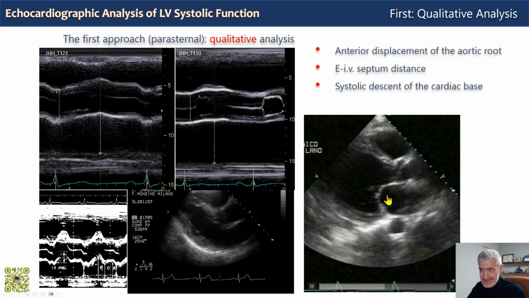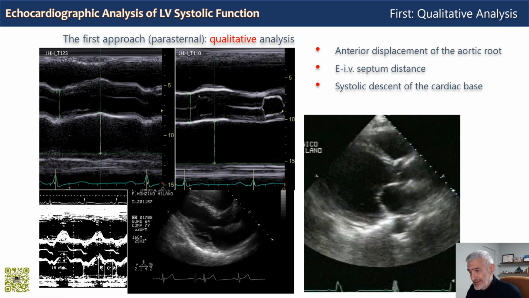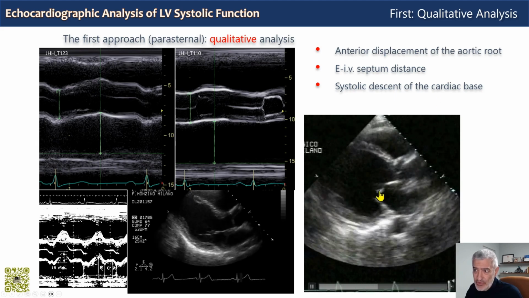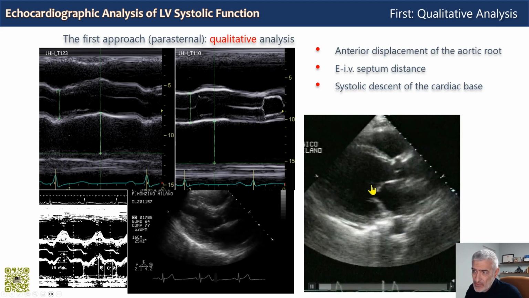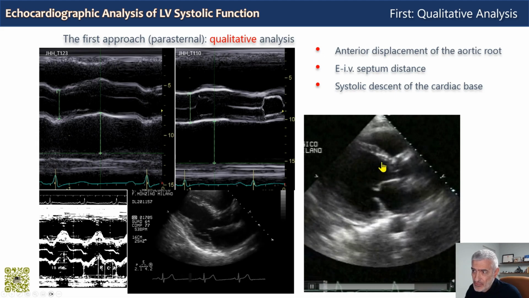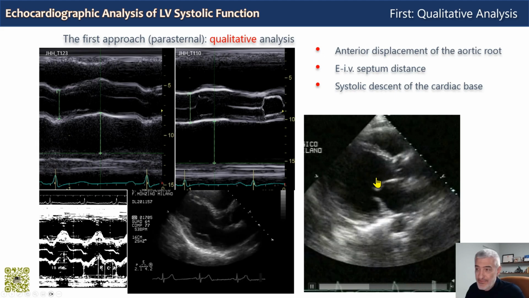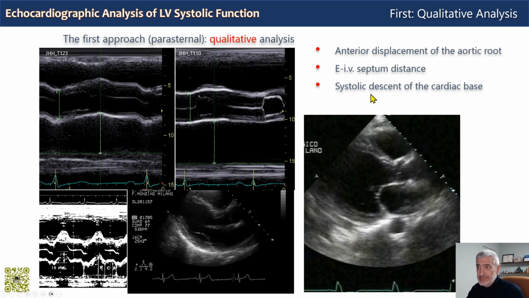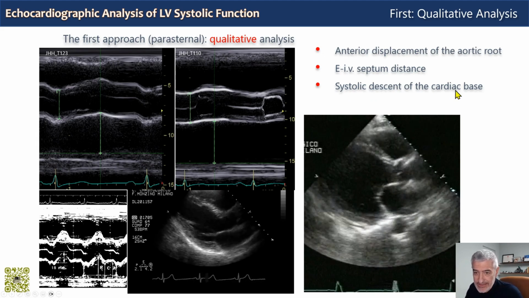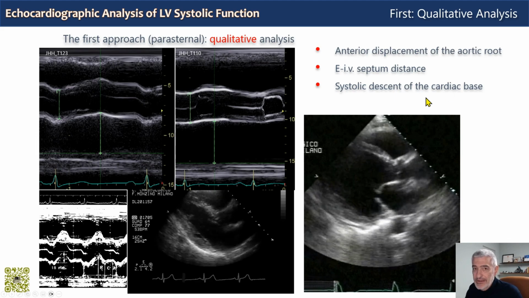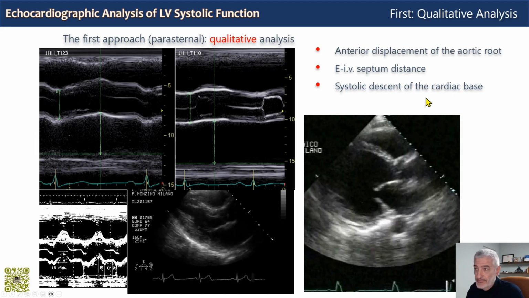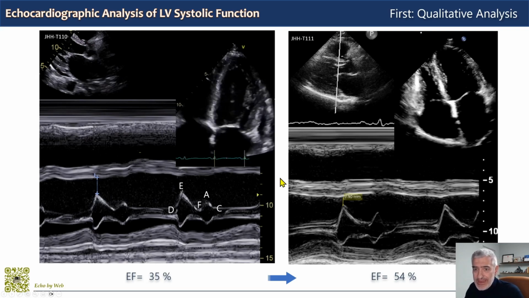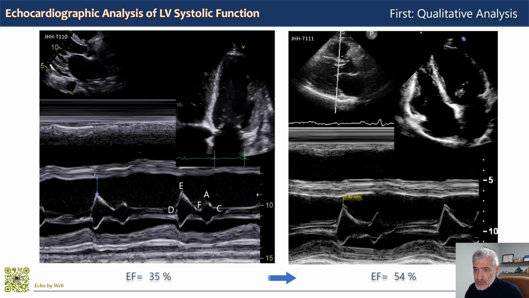Now, if you look at this other extreme case of extreme reduction of systolic function, you see that during early diastole, the distance between the anterior mitral leaflet and the septum, here in this case, is even more than 4 centimeters. And a third qualitative assessment is the systolic descent of the cardiac base, but we will talk about this parameter later on. Here are two M-mode examples of the mitral E septal separation measurements.